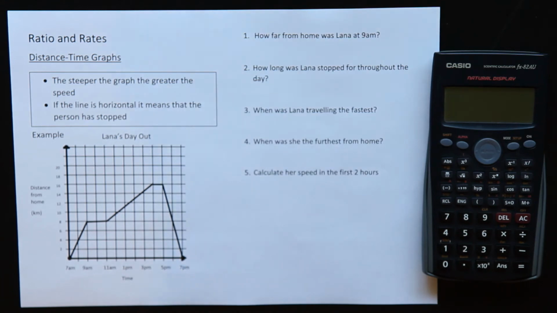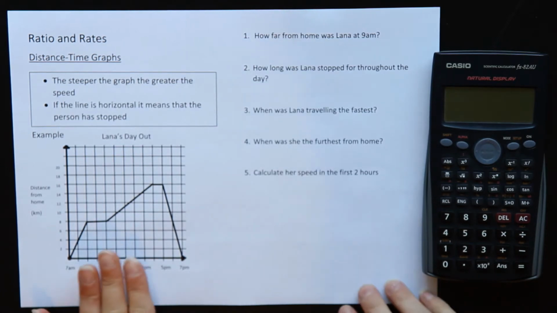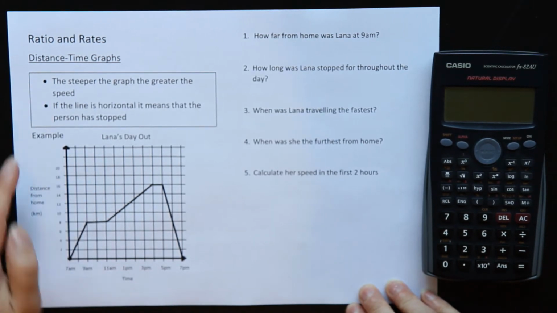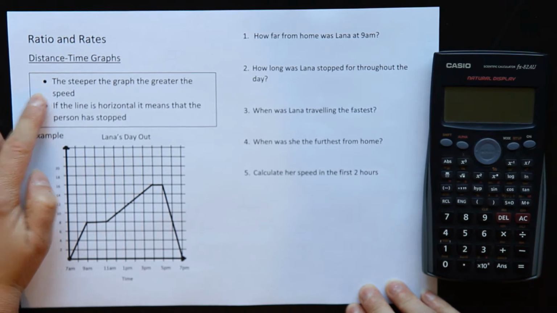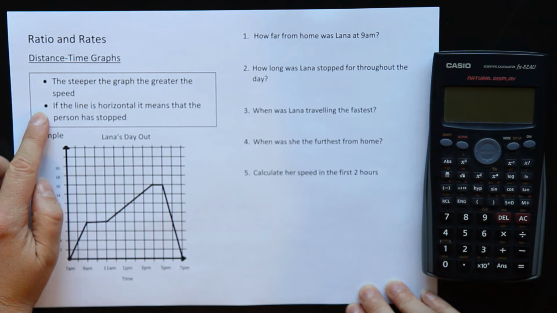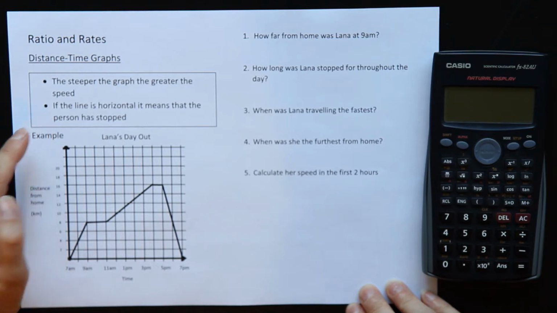Today we are doing ratio and rates, and we're going to look at the distance time graphs. Now this is an example of a distance time graph here. The steeper the line on the graph, the greater the speed. So the steeper it is, the faster it is. If the line is horizontal, it means that the person or the object has stopped.